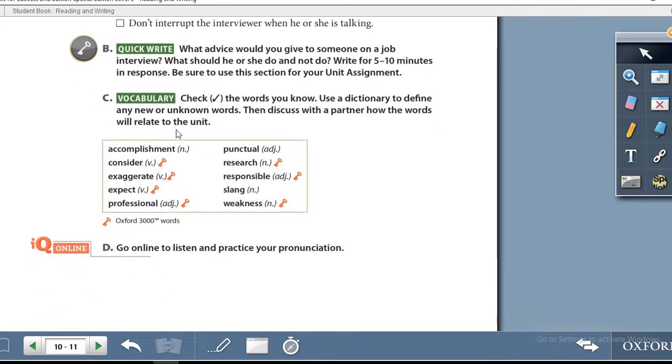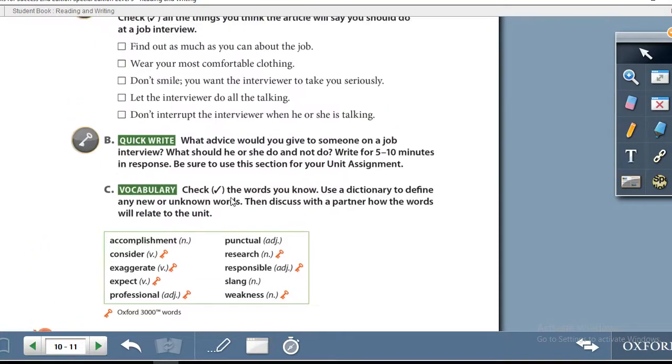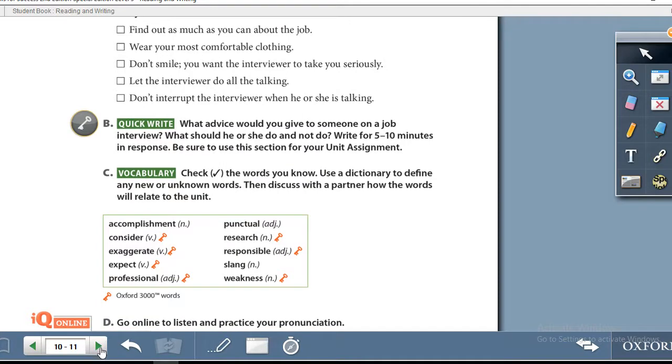Exercise C, vocabulary. Check the words you know. Use a dictionary to define any new or unknown words. Then discuss with a partner how the words will relate to the unit. We will now turn over to page number 12.